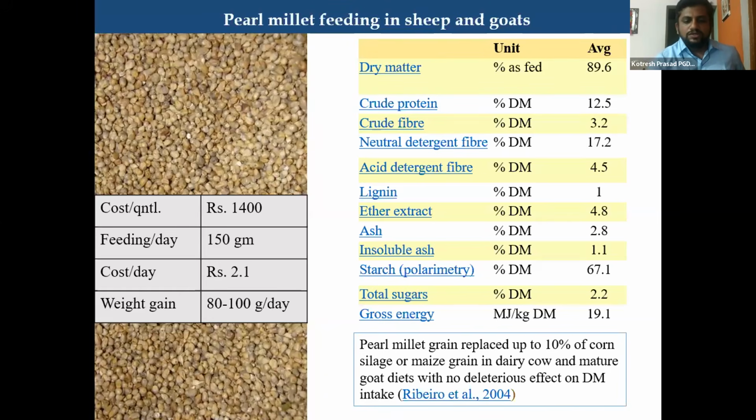Pearl millet grain replaced up to 10% of corn silage or maize grain in dairy cows or mature goat diets with no deleterious effect on dry matter intake. In some seasons pearl millet is available at a very cheap cost, up to 1,200 rupees per quintal, so it can be used by small scale farmers.